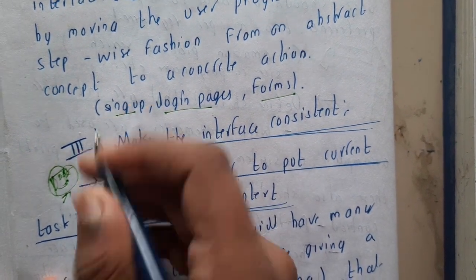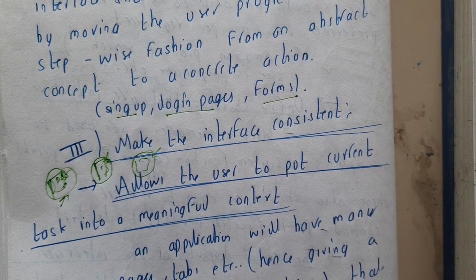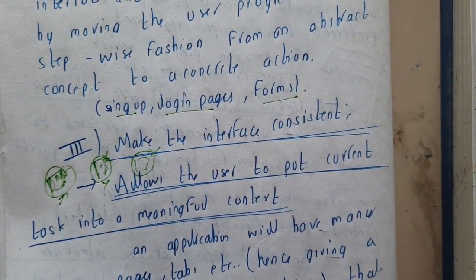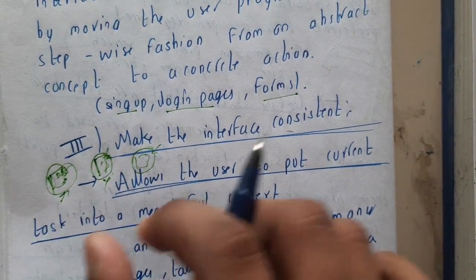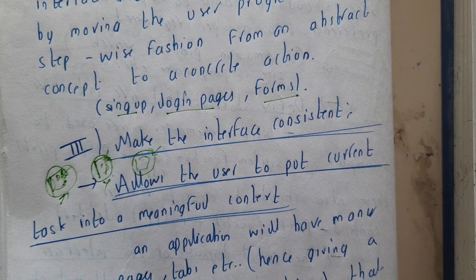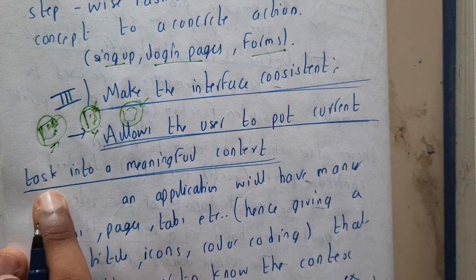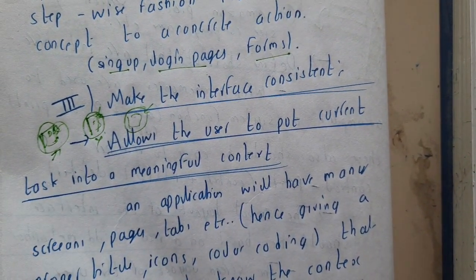So at that time the background color changed. Now the whole website theme is, sorry, not blue, that is yellow now, assume. So now your sibling will be thinking that okay, this is a different website, but that is the same website, guys. So basically there should be some relation between the pages and everything. It should be consistent. Allow the users to put the current task into a meaningful context. That will also come, guys. You can write this on your own.